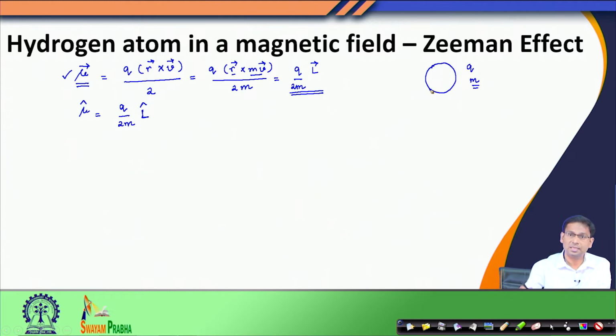Since the electron is already going around and has developed a dipole moment, if I subject my atom to an external magnetic field with field strength B, then this magnetic dipole moment generated by the orbiting electron will interact with this external magnetic field. By the very fact that the electron is a charged particle orbiting around the nucleus, it develops a magnetic dipole moment, and this dipole moment interacts with the external magnetic field.